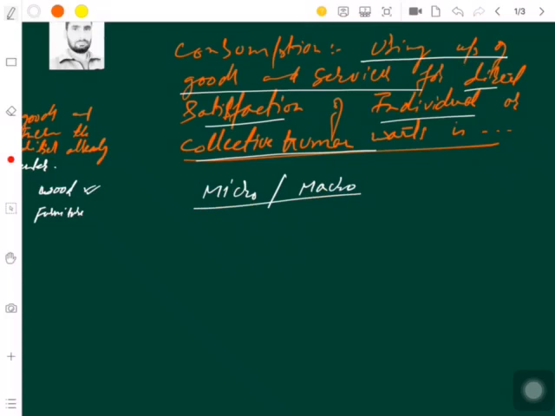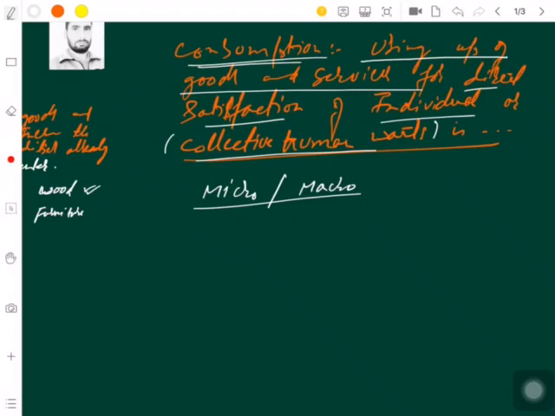So you are consuming it. So for the satisfaction of collective human wants, this is from the very basic definition of economics. Economics is a subject which bridges the gap between unlimited wants and limited resources. So consumption is the process of using up of all these very things.